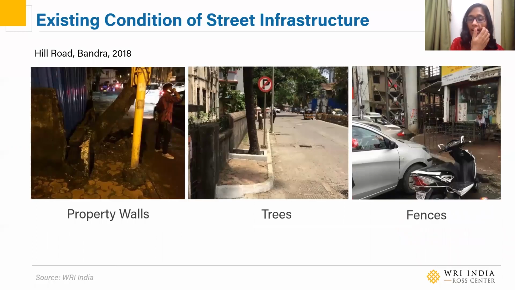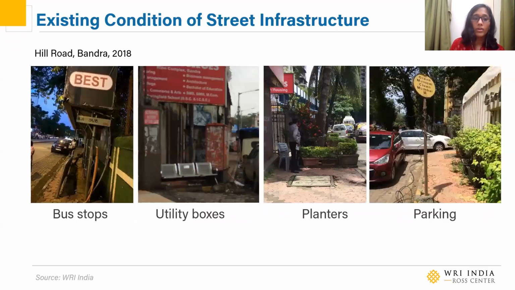Because of this, right? At many locations, the footpath itself is not usable. Either there are trees or there is a gate, or there are bus stops, utility boxes, planters, parking, all of them placed in such a way that the footpath usability gets affected.